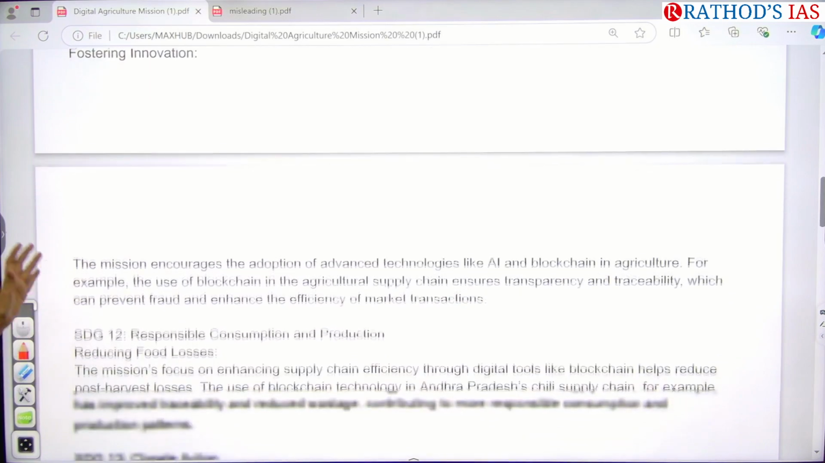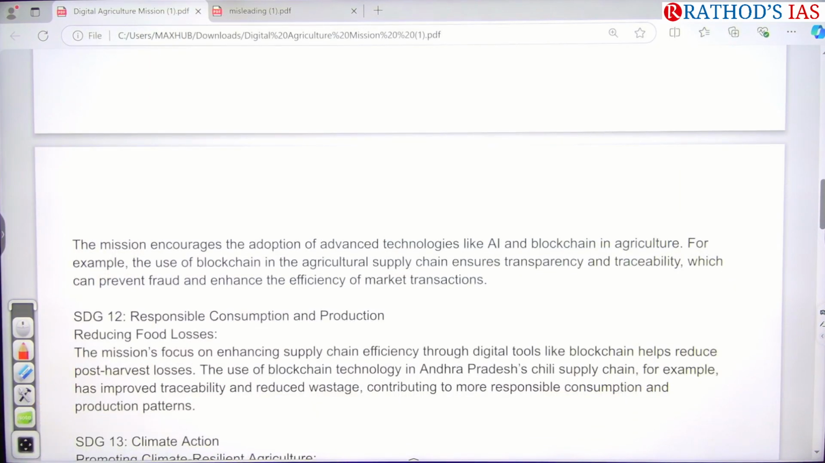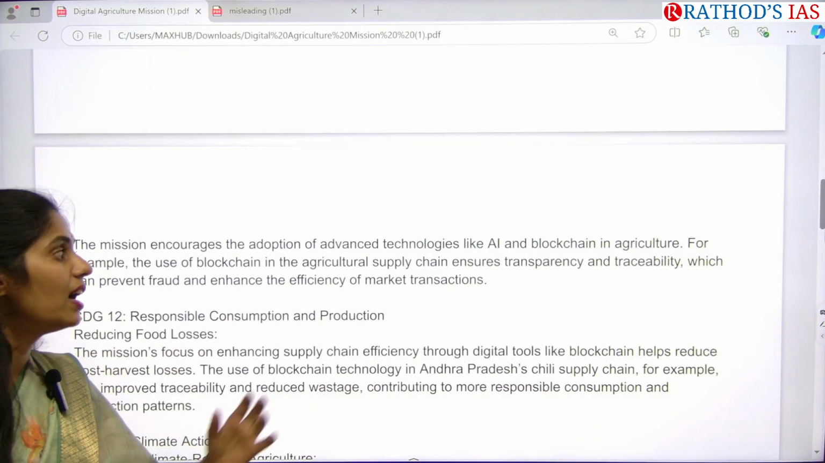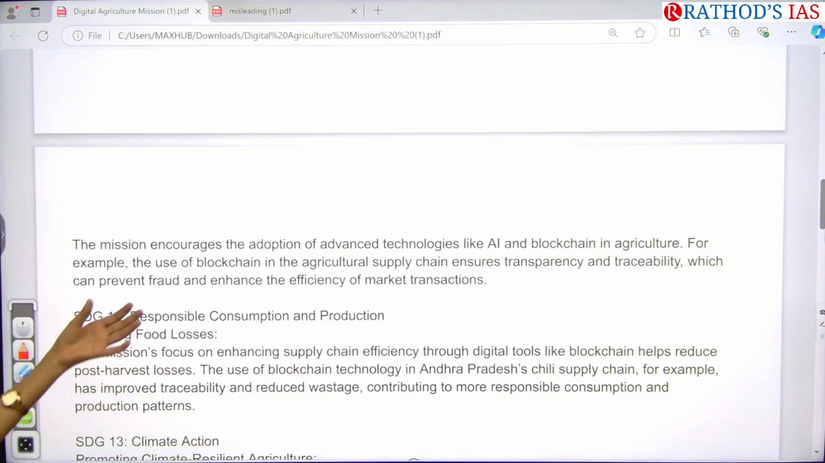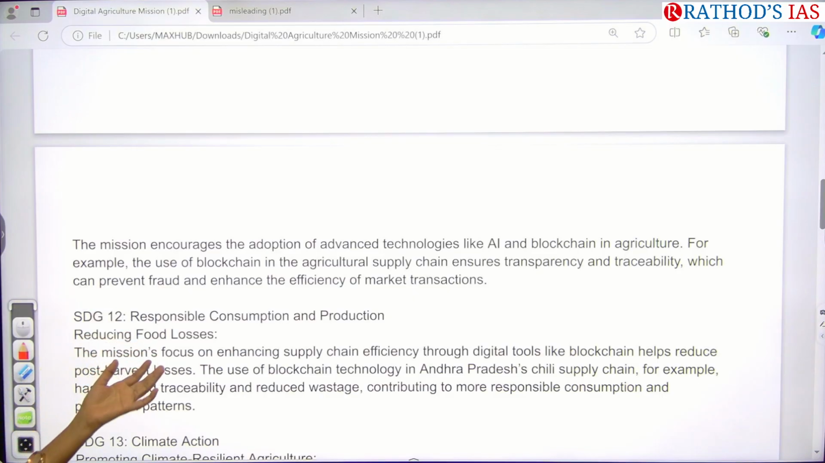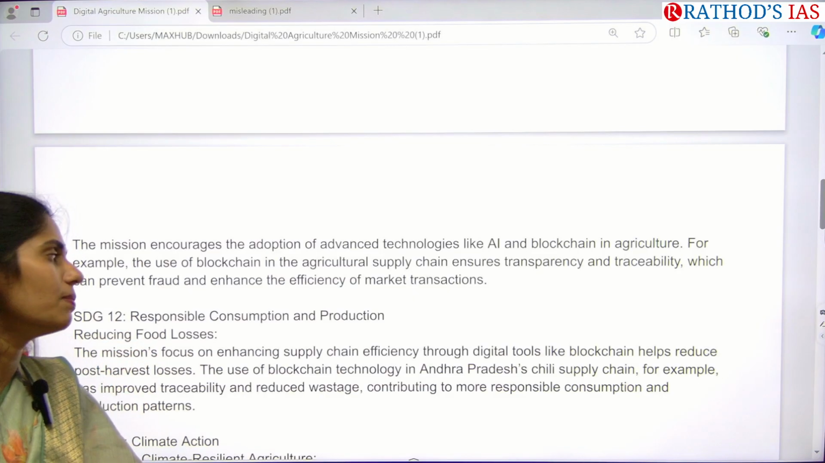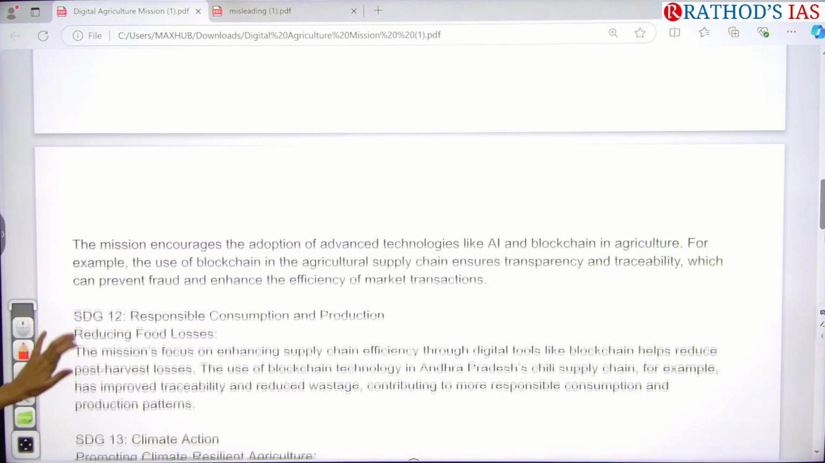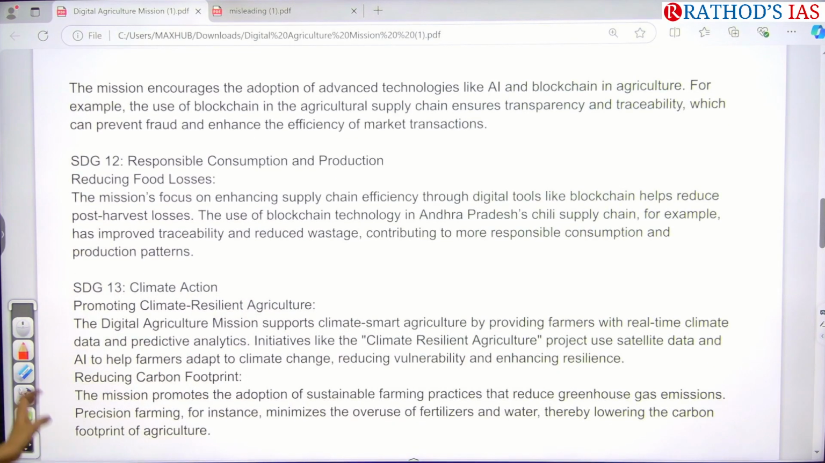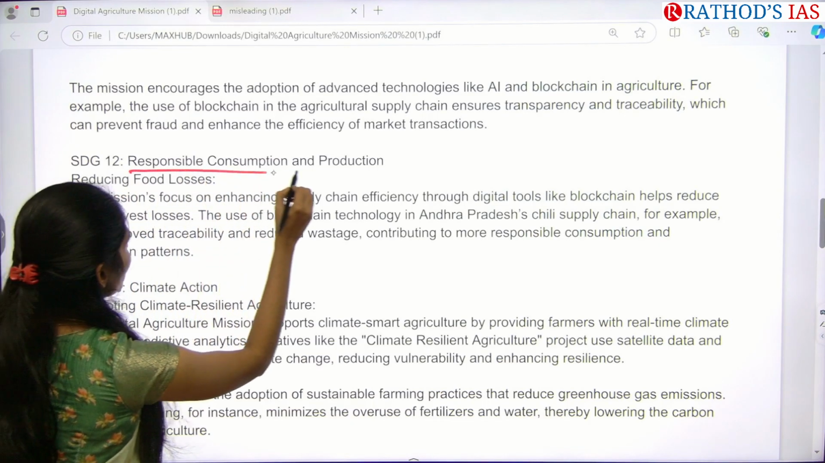And we are increasing innovation here, especially using technologies like AI and blockchain in agriculture, so that we can increase transparency, accountability, and traceability, so that there will be increased efficiency in transactions in the markets. And we have SDG 12, which is focusing on responsible consumption and production.